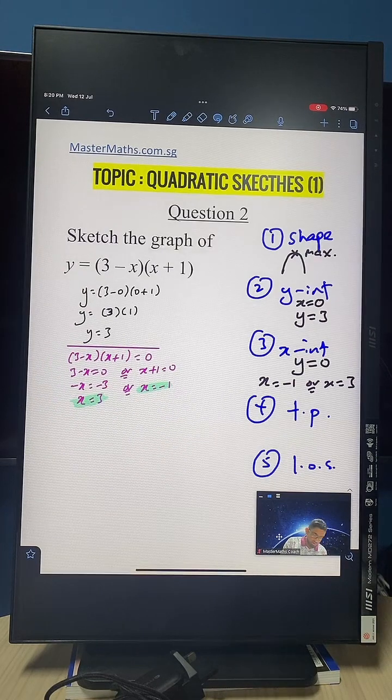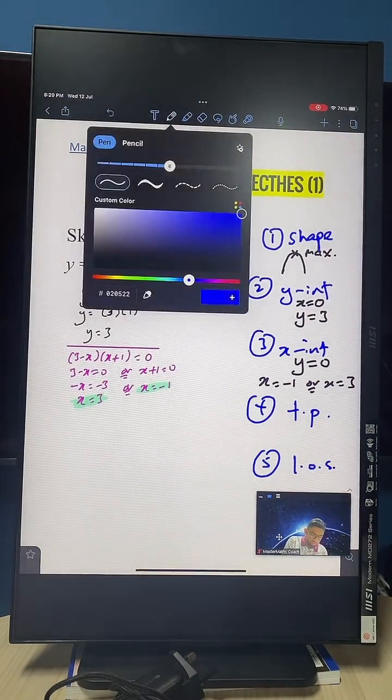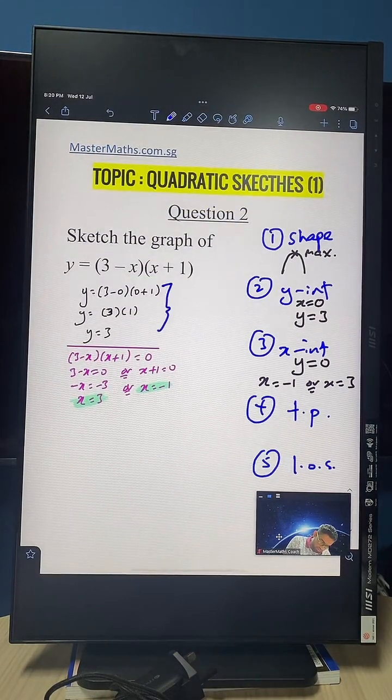So we already got this part here. Let me just repeat one more time very quickly. This part here is finding your y-intercept. This part here is finding your x-intercept.